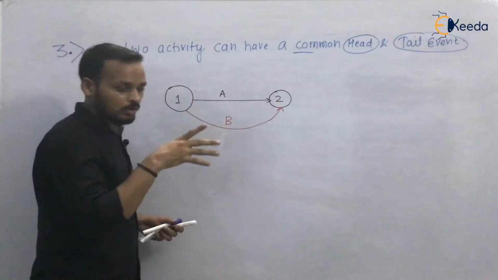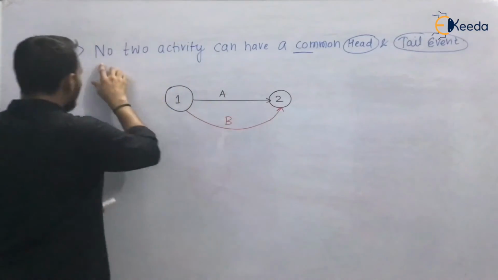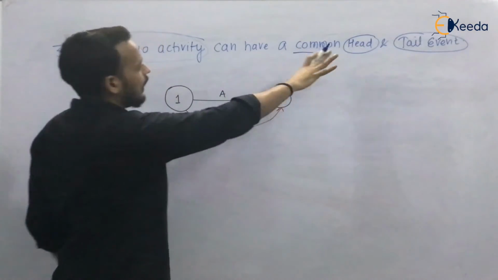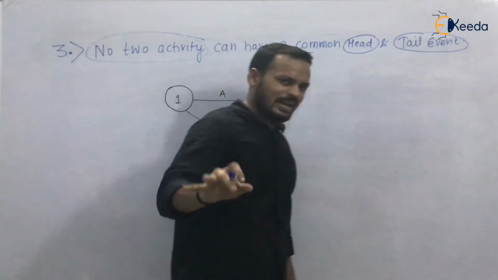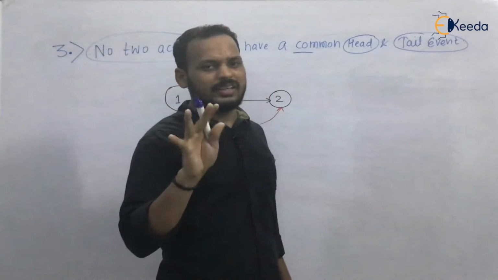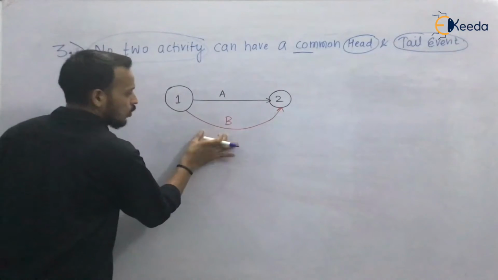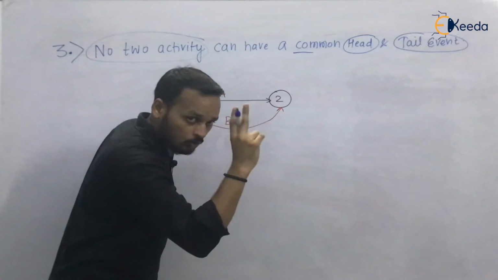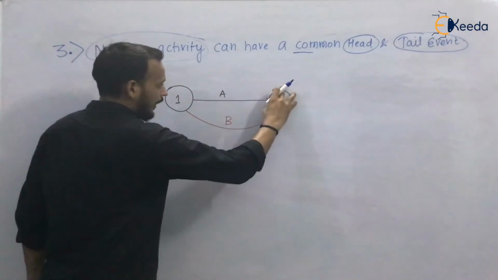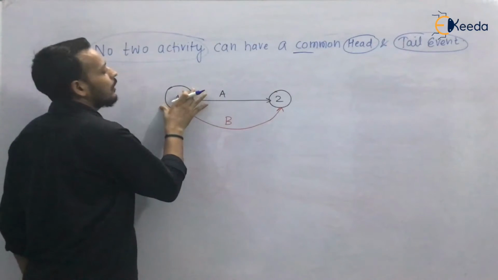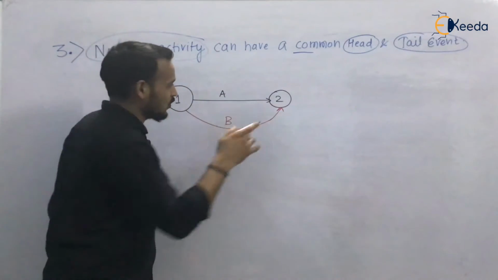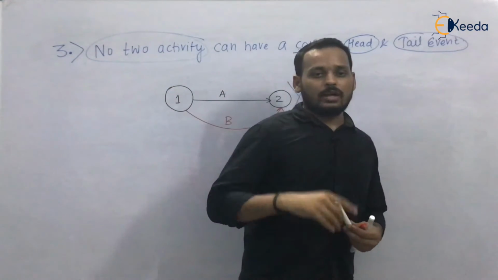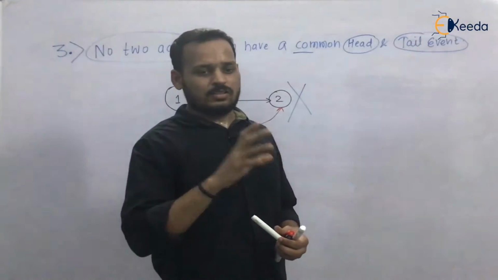But when you look for the rule, it says that no two activity can have a common head and tail event. It directly says that no two activity can have a common head and tail event. So just look at it now. Activity A and activity B, these are two activity and they are having a common head, that is 2, and they are having a common tail, that is 1. So this is not applicable. This is wrong. You cannot draw it like this.